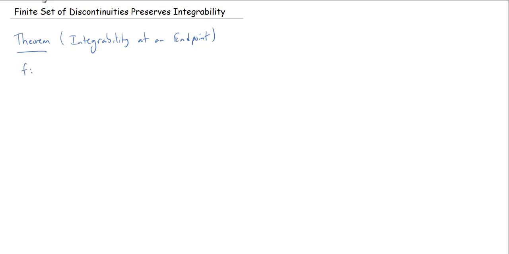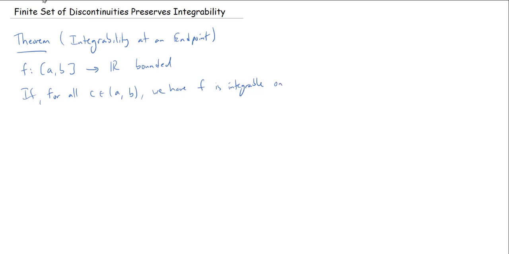So start with my usual setup. I have a bounded function on a closed interval, AB. Call it f. And I'm going to assume that for every value c between a and b, we have f is integrable on, well, let's do the closed interval from c to b.